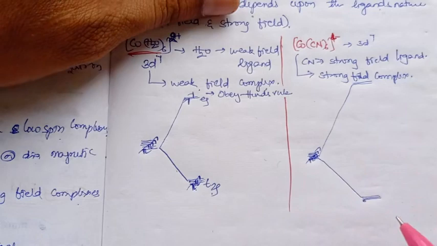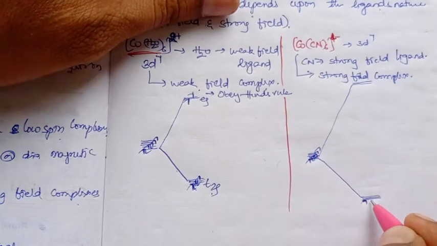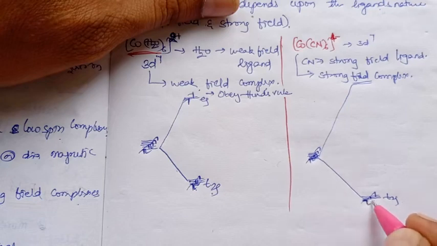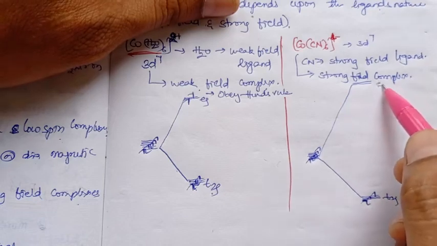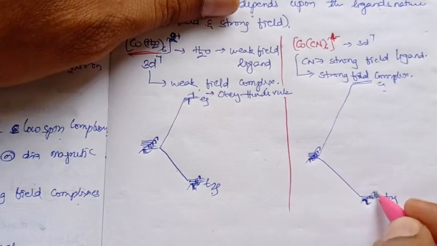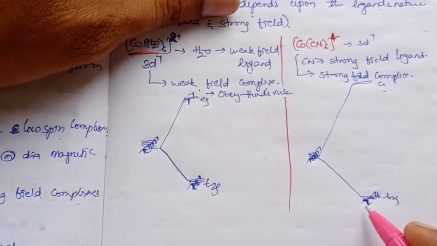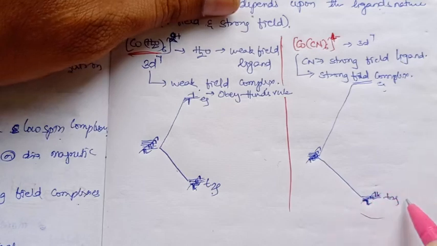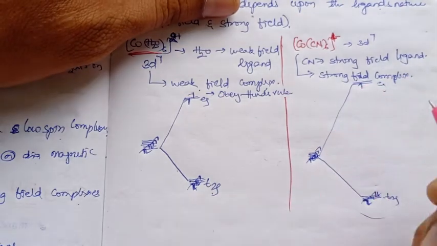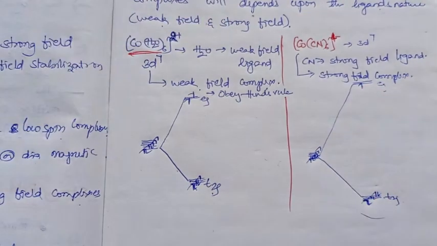Now if I have to fill the 7 electrons, initially T2G will fill 3 electrons. The fourth electron never goes to the EG state, it comes to the T2G only. It fills till 6, it fills all the T2G. After T2G is filled, then it only goes to the EG. That is what happens in strong field complexes.